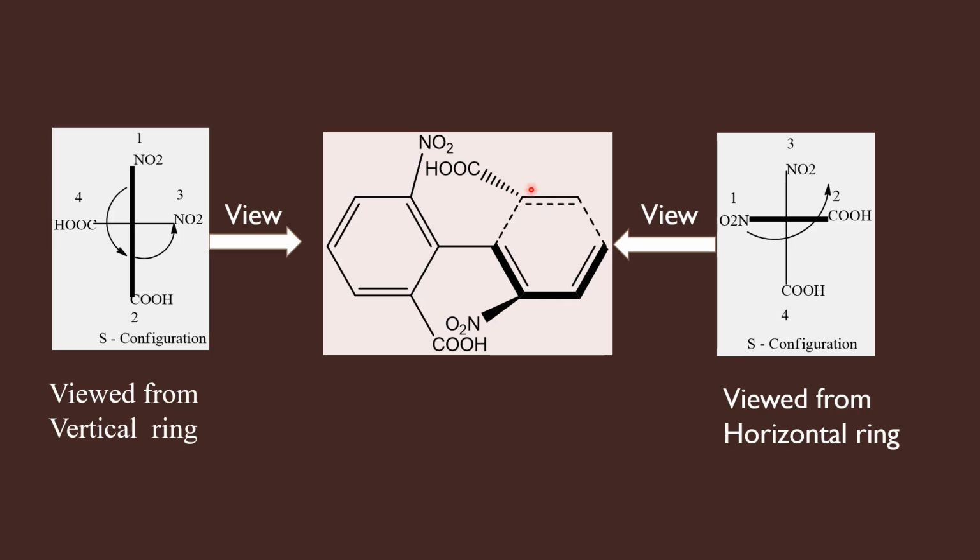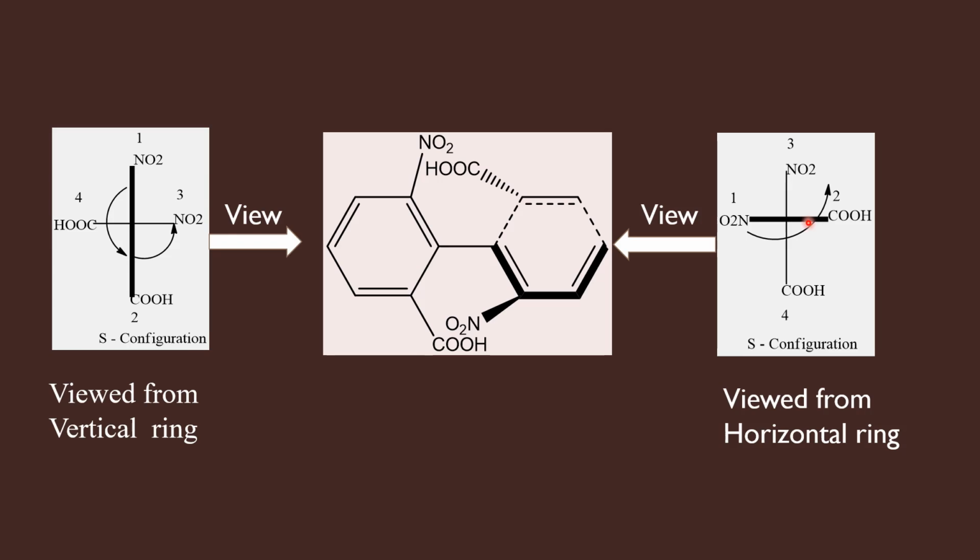So the two groups in the horizontal ring should be kept in the horizontal line. COOH is at my right, NO2 is at my left. So COOH is placed at right, NO2 is placed at left. Now the groups in the vertical ring should be kept at the top and bottom. That is what we have done. So since I am viewing the molecule by standing near the horizontal ring, I am thickening the horizontal line.